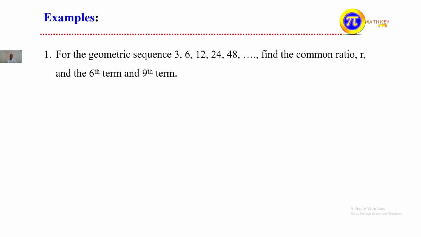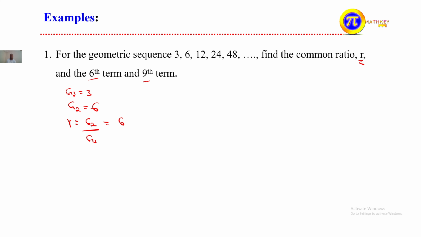Examples for the geometric sequence. It is given 3, 6, 12, 24, 48. Find the common ratio r, and the sixth term as well as the ninth term. What is asked? The common ratio, the sixth term and the ninth term. Observe: the first term, that is g1, is equal to 3. What about g2? g2 is equal to 6. So r is equal to g2 divided by g1.